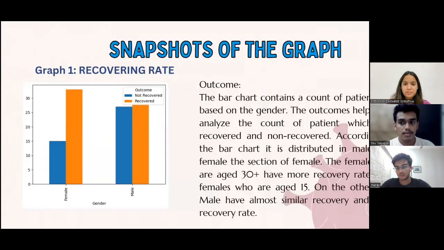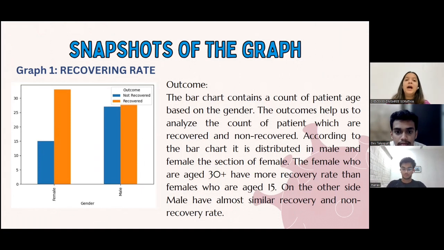Further to Omshri. So basically, our project is dependent on graphs. The first graph that we analyze is the recovery rate. We have age as a parameter, and the patients are divided into two parts, female and male. As we can see, women who are 30 plus have a higher recovery rate, and males have similar recovery rates.